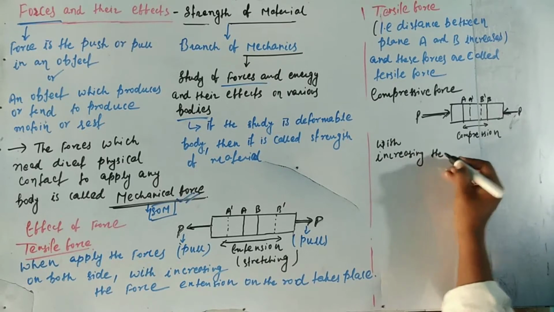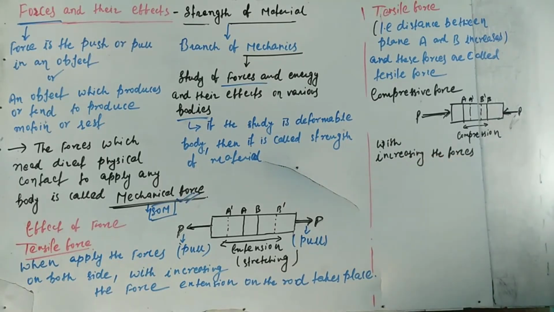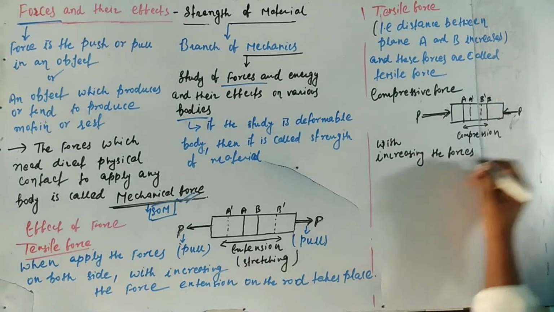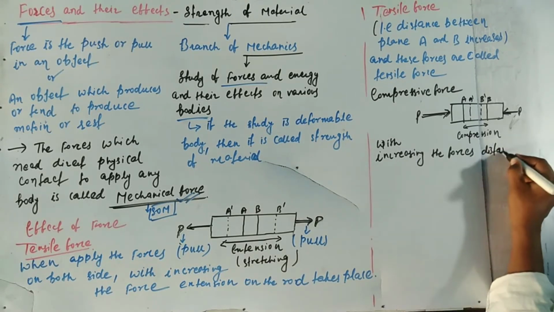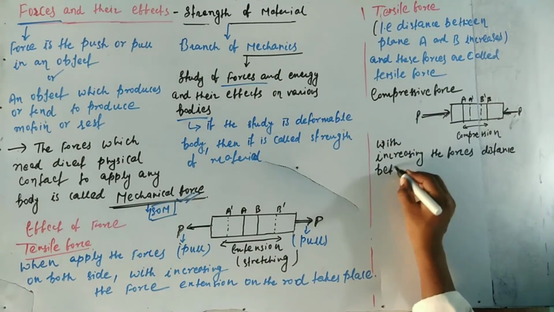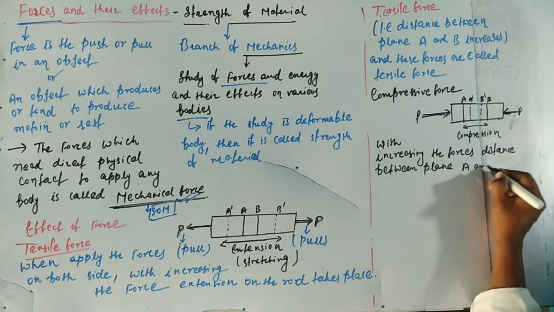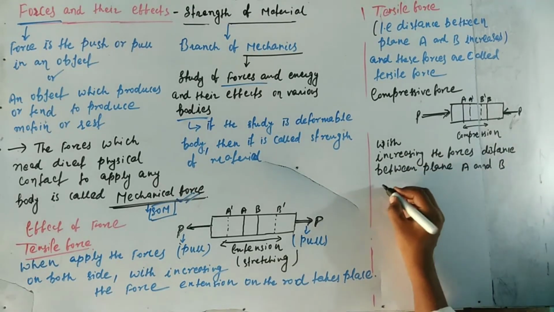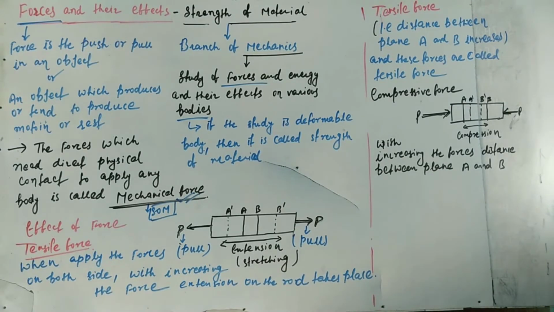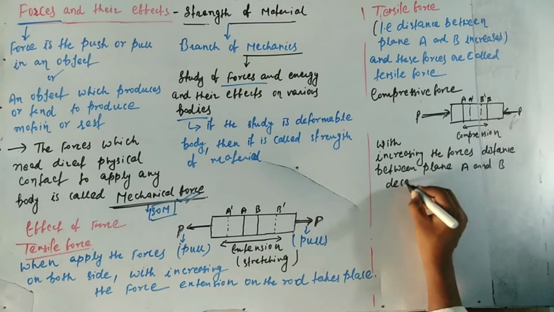That is, compression of the rod takes place. With increasing force, the distance between planes A and B decreases, and this force is called compressive force.